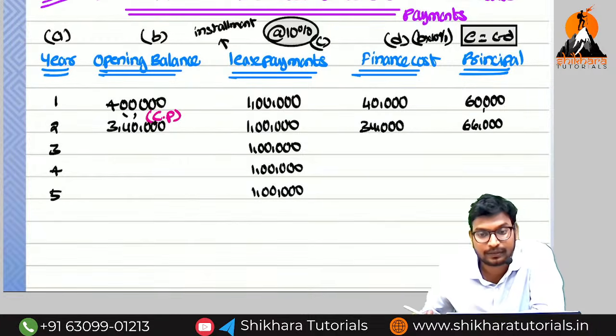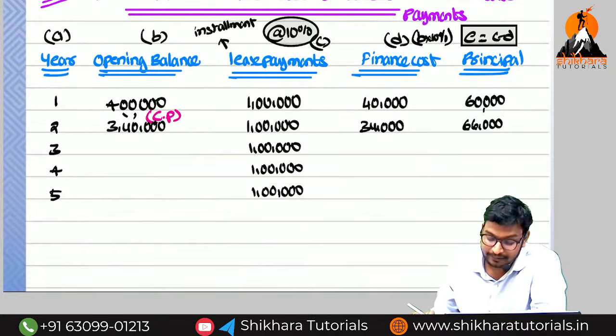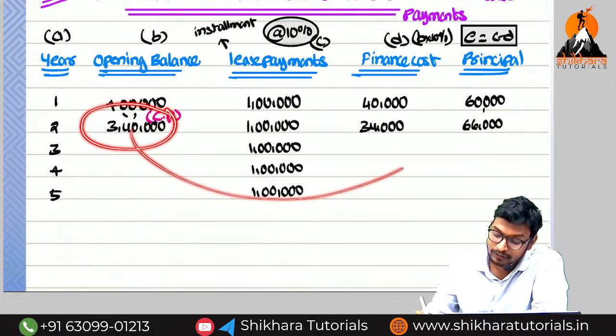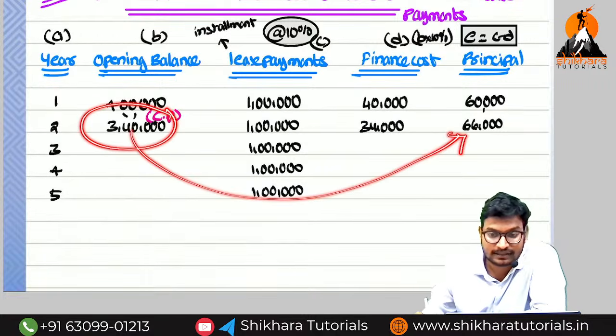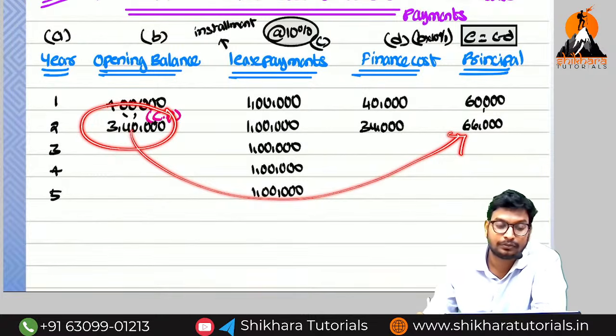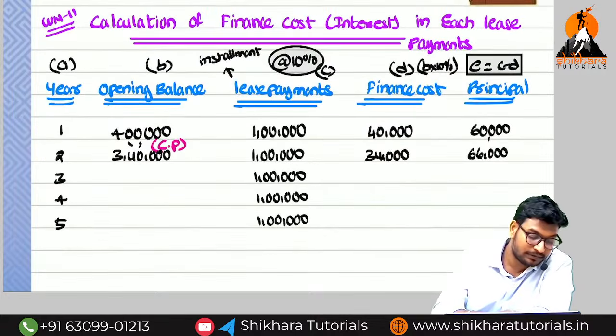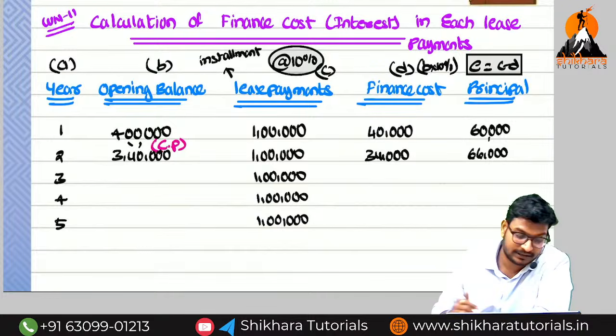So what is the balance before, ma? 3,40,000. From this 3,40,000 we have already paid 66,000. That means we need to reduce 66,000 from 3,40,000. How much are we going to get, ma? 3,40,000 minus 66,000 is equal to how much, amma?